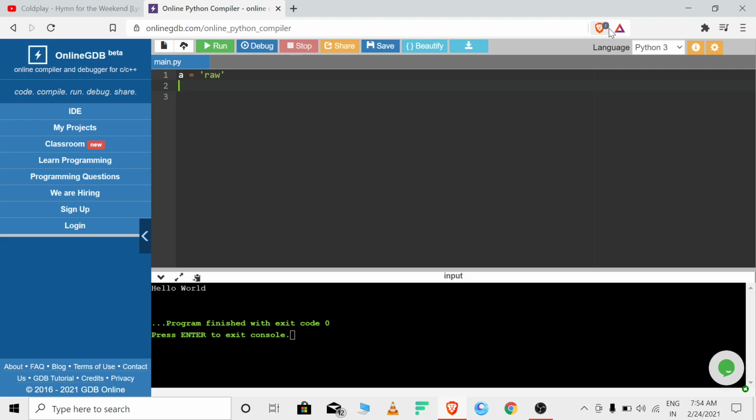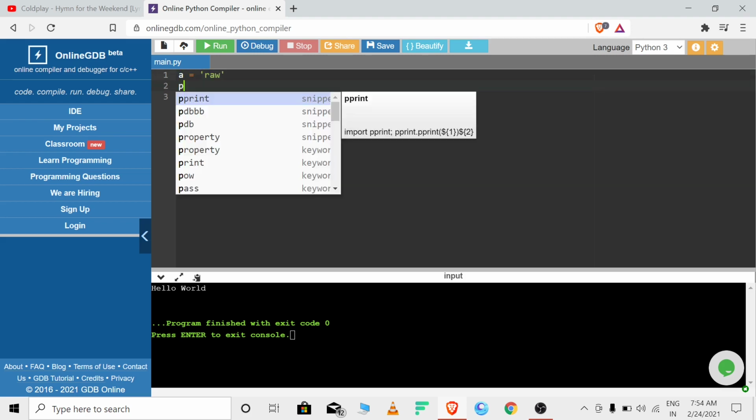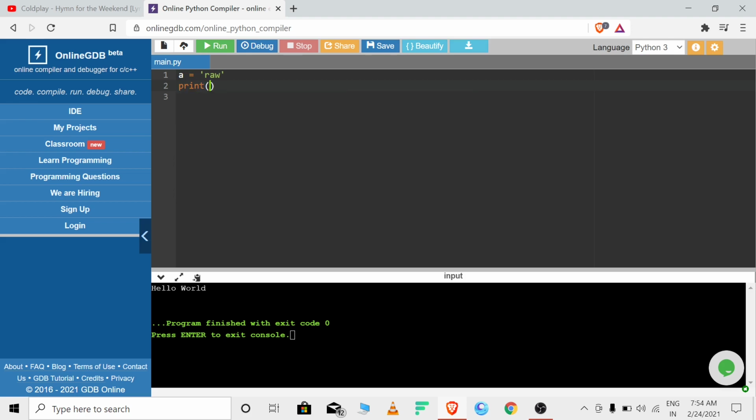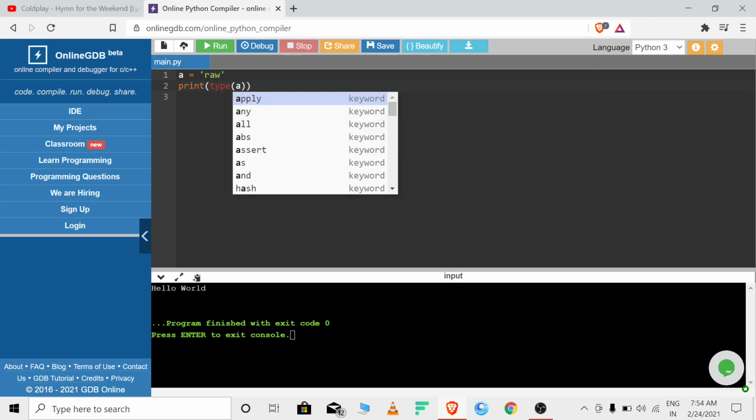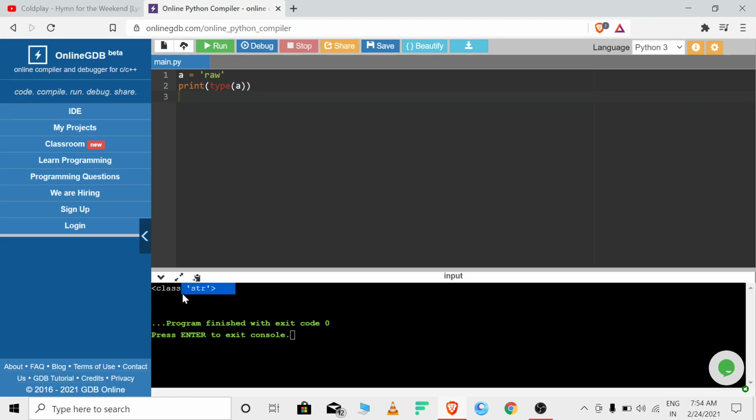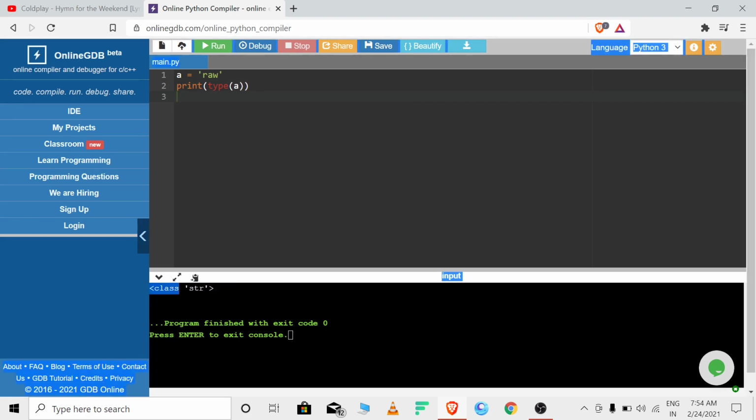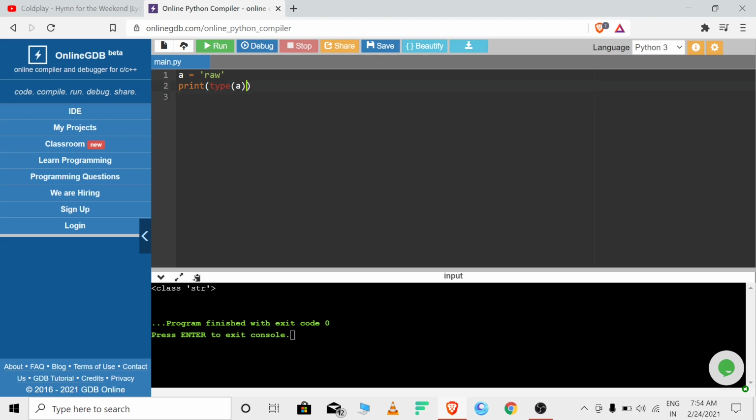So how is it storing it, and what do we call this a? Let's see. Print type a, and run this program. This is string. It is showing the class of a. Please note this down: we use this syntax to check what the type is.